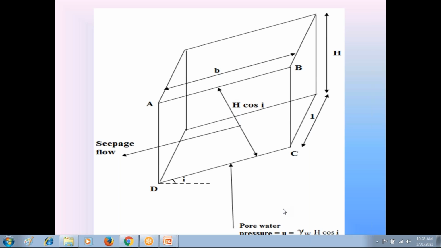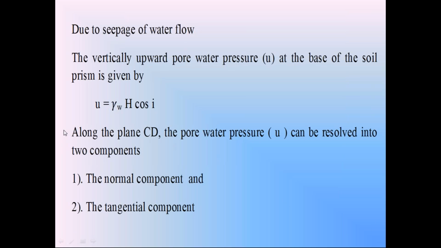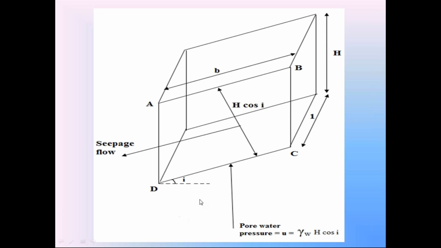Now check this pore water pressure. It is pore water pressure acting in the vertically upward direction. Now check that pore water pressure U is equal to gamma W into H cos i. Now that pore water pressure is acting in the vertically upward direction. Now on this surface CD, please everyone check this. On the surface CD, we can resolve this. That is the nature of the pore water pressure.